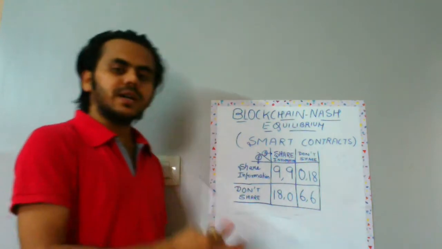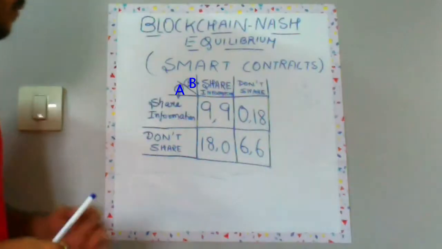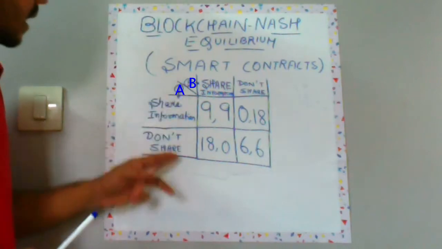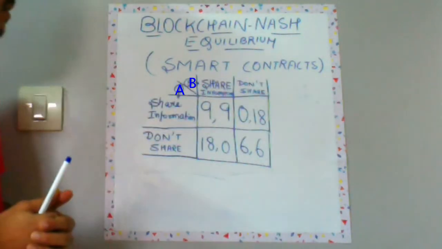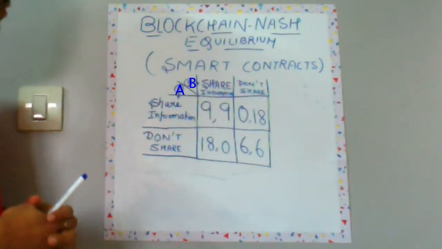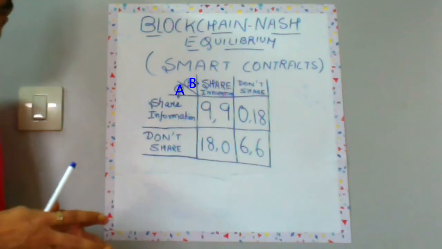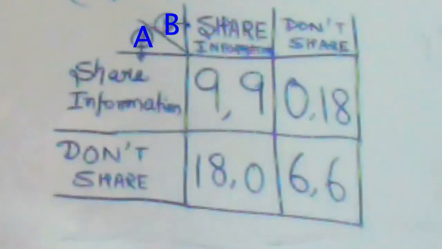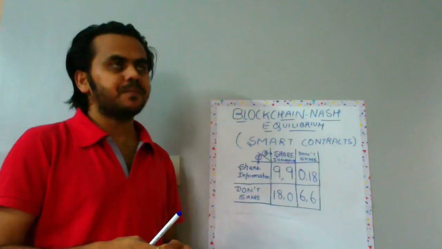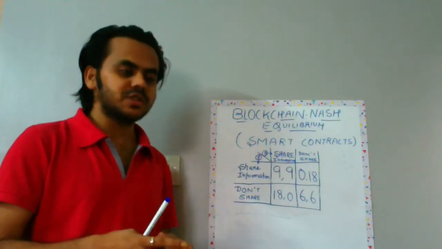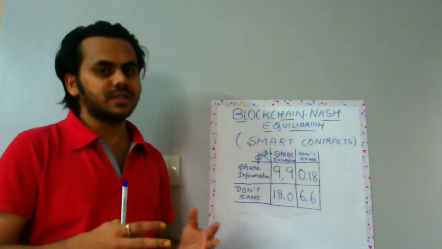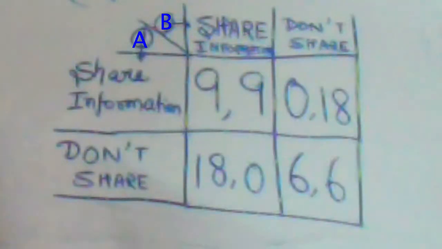So, in our current situation, we have two companies, company A and company B. Both companies can choose to share some kind of strategic information which is crucial for the business. And if they share that information, they gain mutually. And if they do not share that information, they would be at a disadvantage. Now, this is the payoff matrix of that interaction.